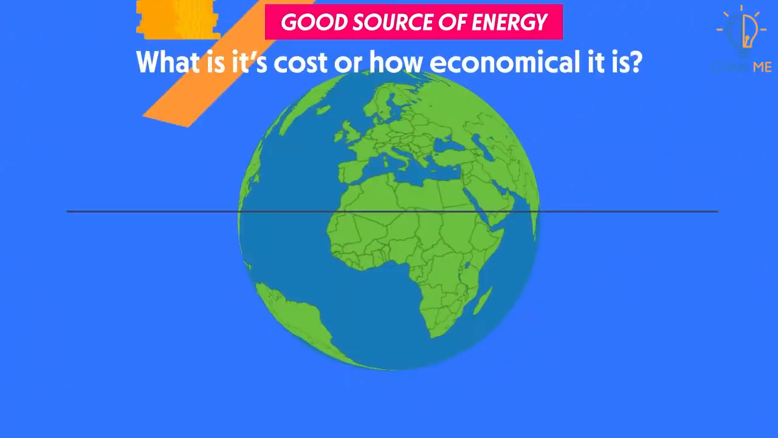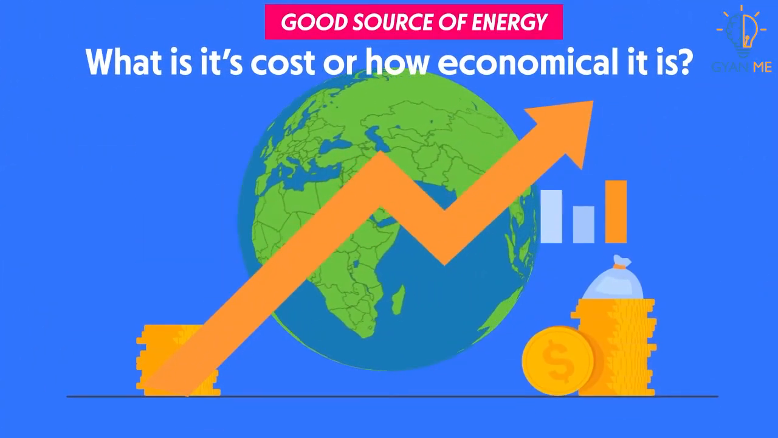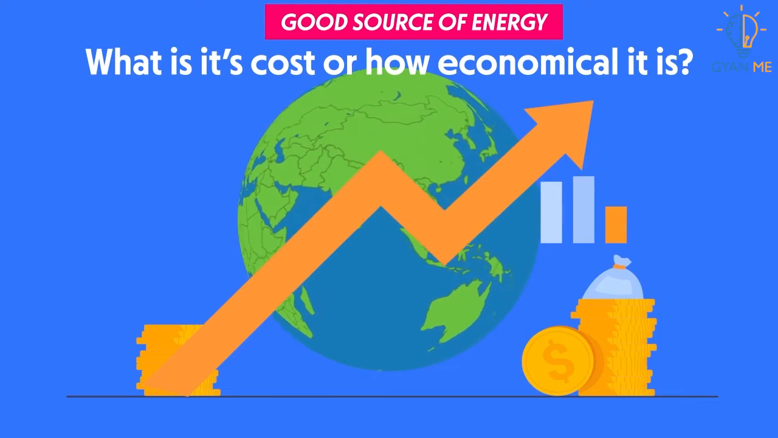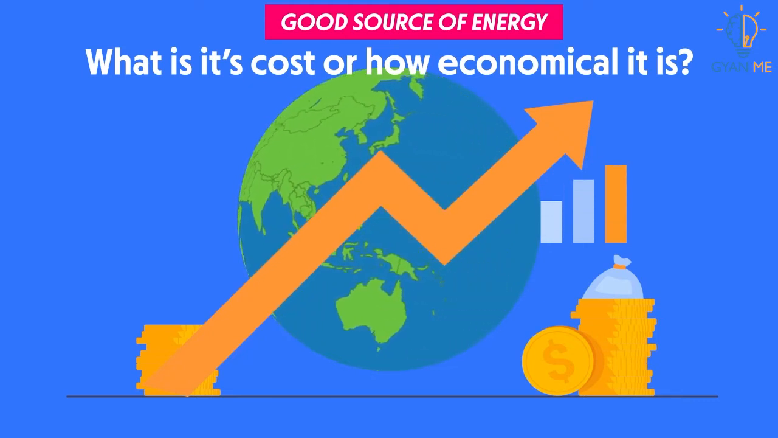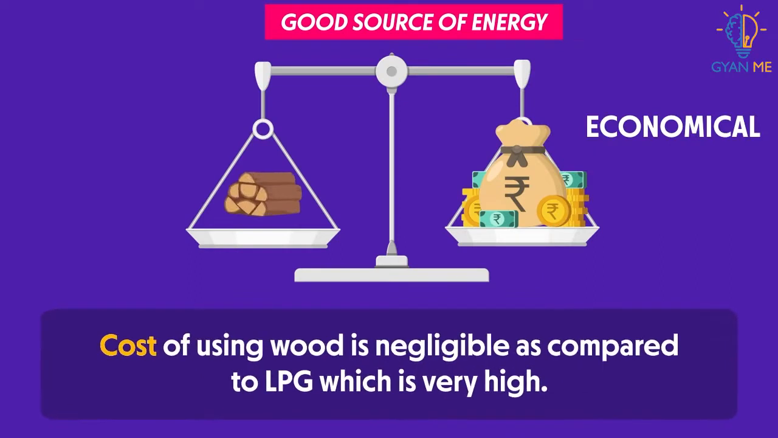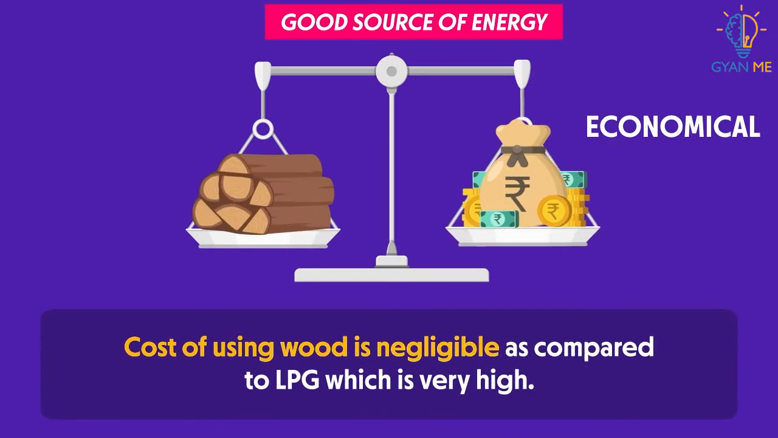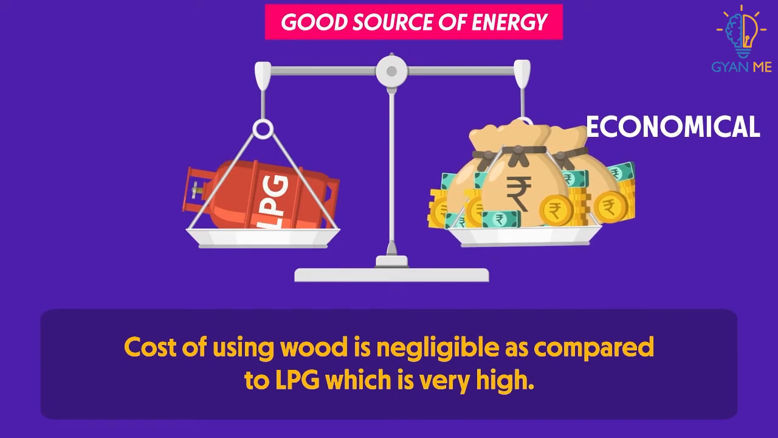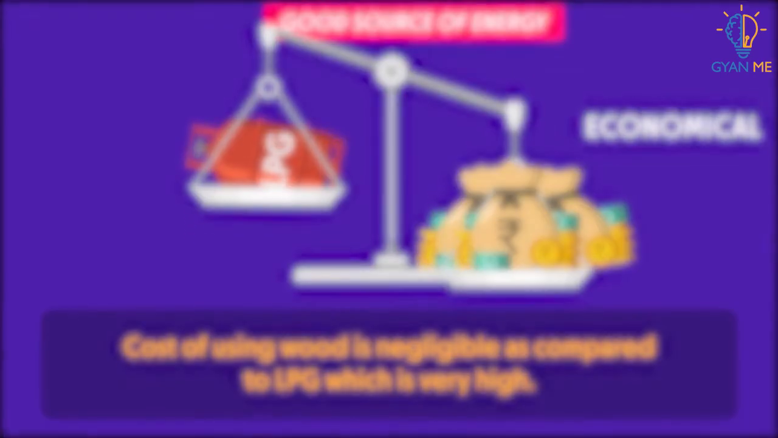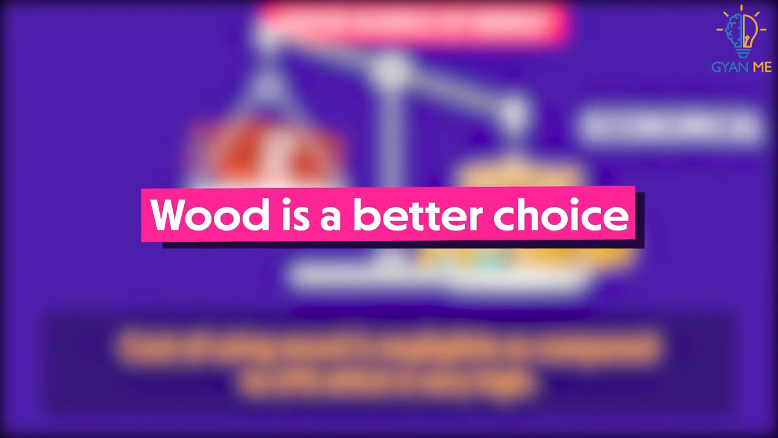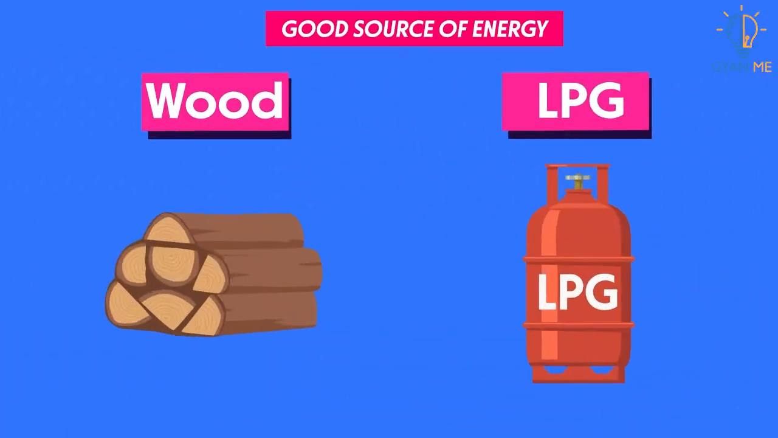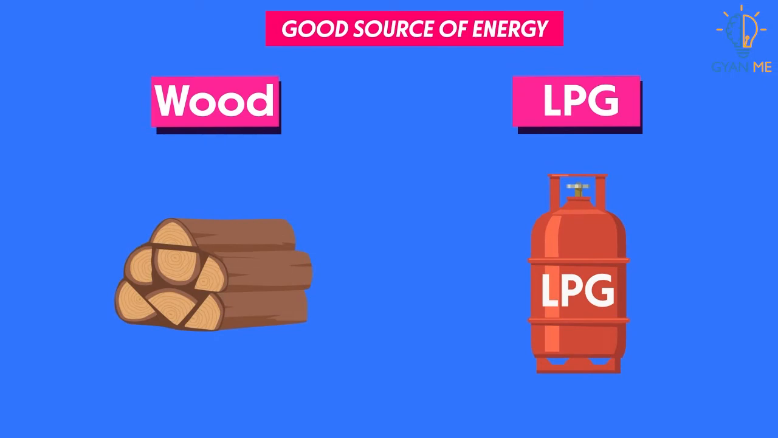The last consideration factor would be its economical value. Whether the source is economical or costly. For example, the cost of using wood is negligible as compared to the cost of LPG, which is very high. Again, as per the costing, wood is a better choice. But students, if you overall compare both these sources, we can say that LPG is a much better choice as a fuel as compared to wood.